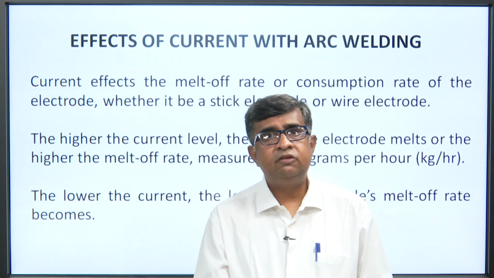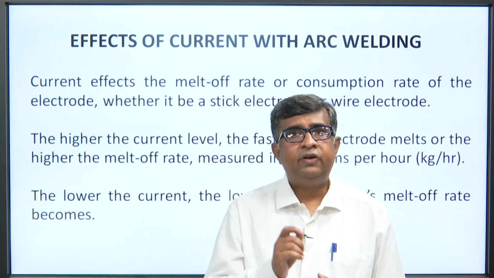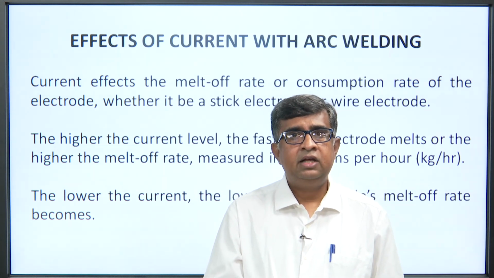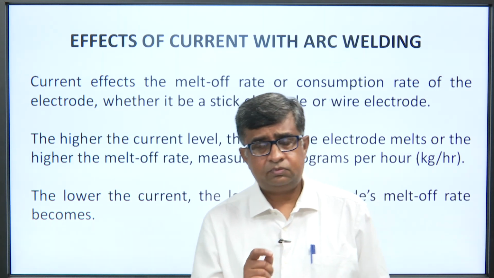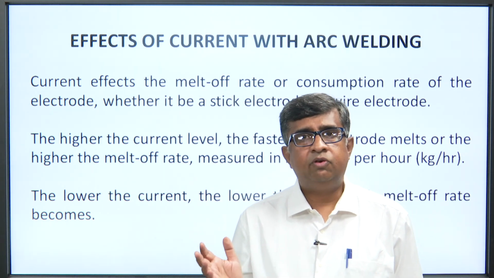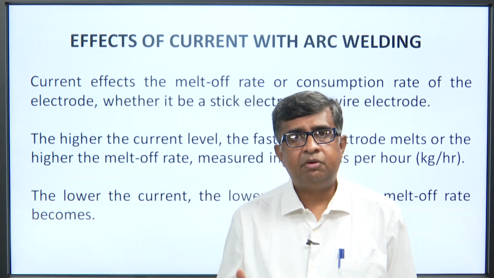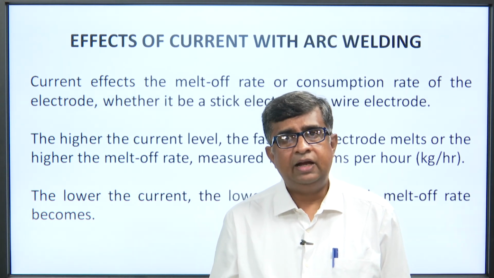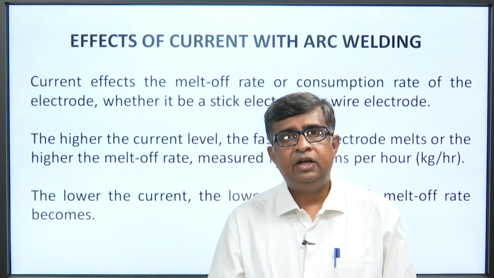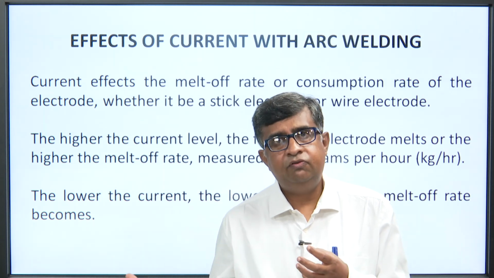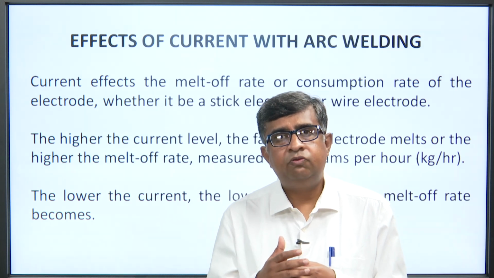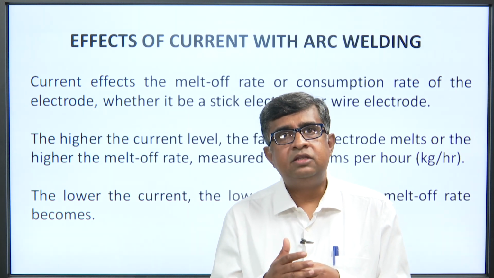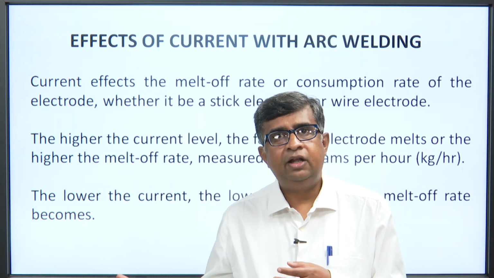So, remember one thing, friends: the effect of current with arc welding has to be understood thoroughly before we decide what type of power source is required. And it is up to you what type of welding you are going to do and what type of property you feel is important for the type of welding you are choosing.